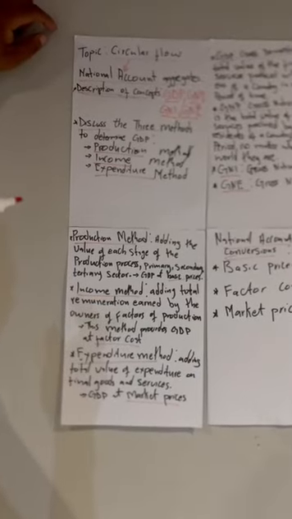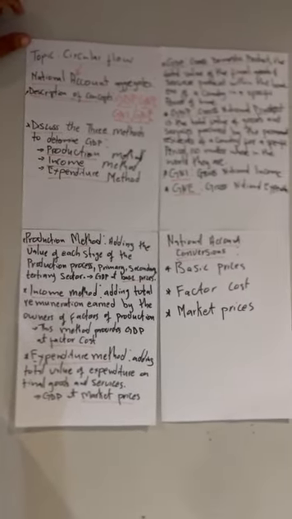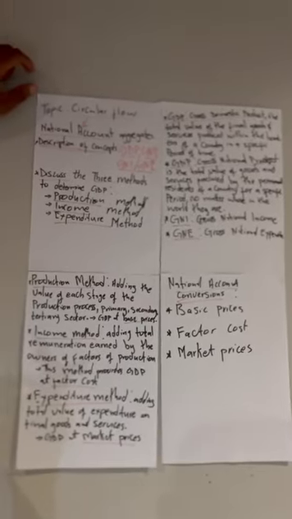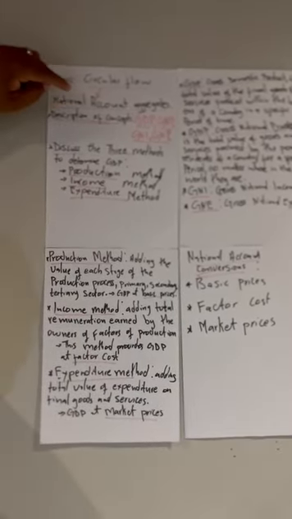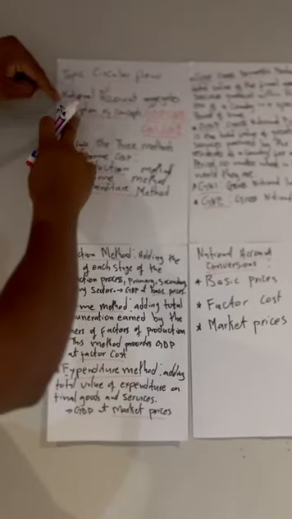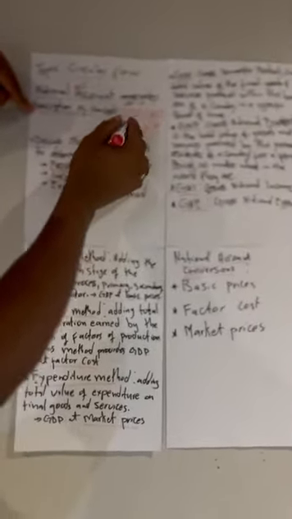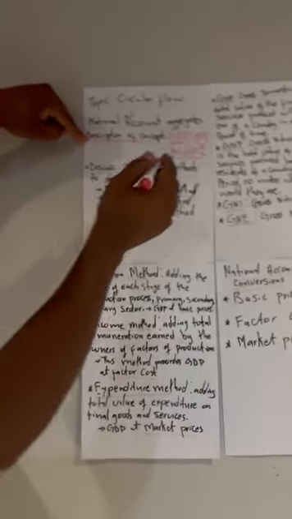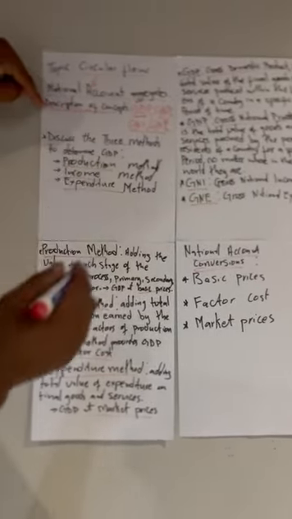So today, grade 12, we will be looking at the national accounts aggregates in the circular flow. They are used to determine the value of economic activities, or to determine the GDP. Here you must be able to describe the various concepts. For example, you must be able to describe the concept GDP, the concept GNP, GNI, and GNE.